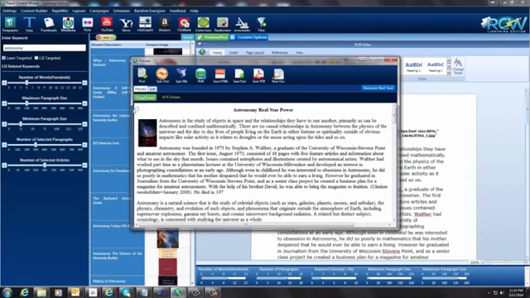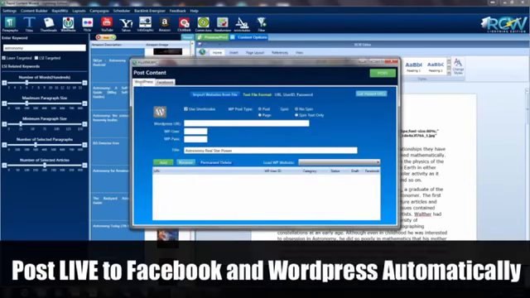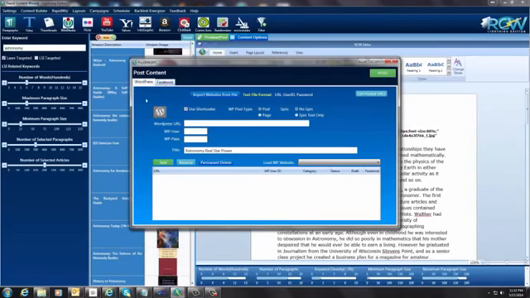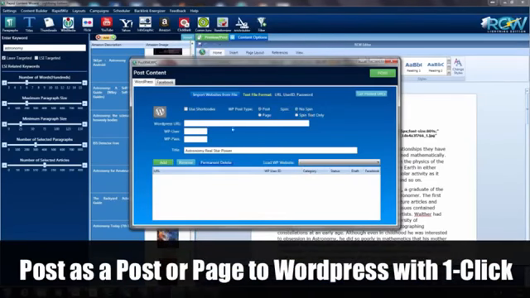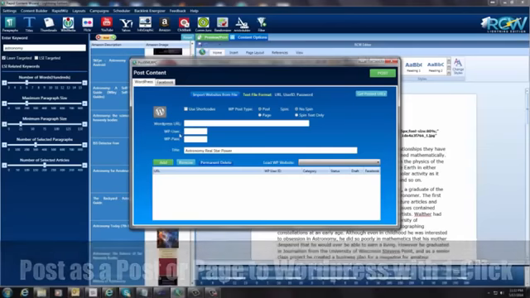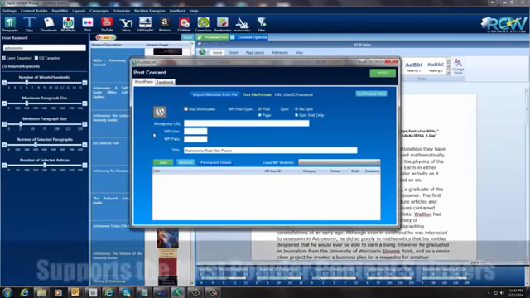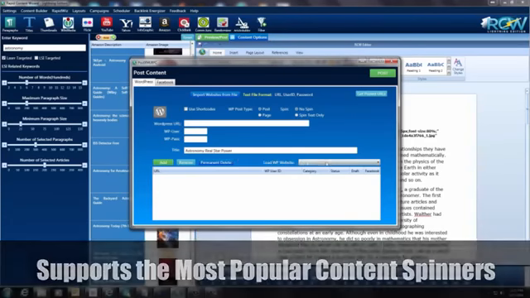Okay, well, the next step will be I'm going to remove this red text, which is this little button over here, and we're going to go over and post this now. Now we have two options to post. You can go to your WordPress blog, and you can post it to Facebook. I'm going to start first of all with the WordPress settings. So I'm going to come here. We can go to a poster page. I'm going to leave it post. We're not going to spin this at the moment, although we do have the ability to spin this. We have The Best Spinner and Spin Rewriter included with this product.